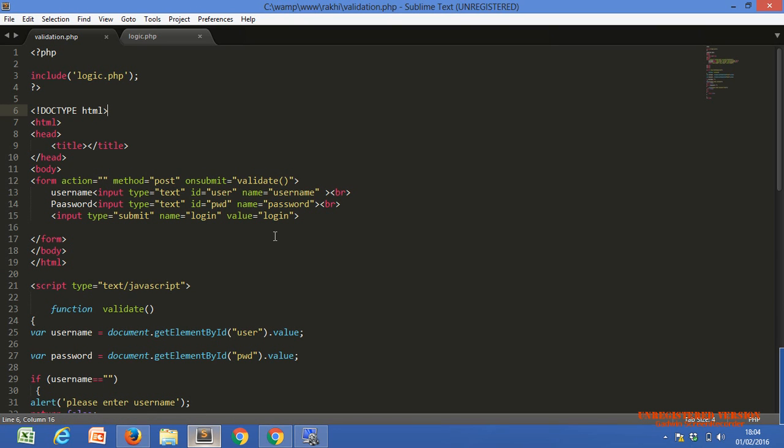This is a simple username, password, and one submit button, the login button. Do you understand this HTML? Is there any confusion with this HTML?